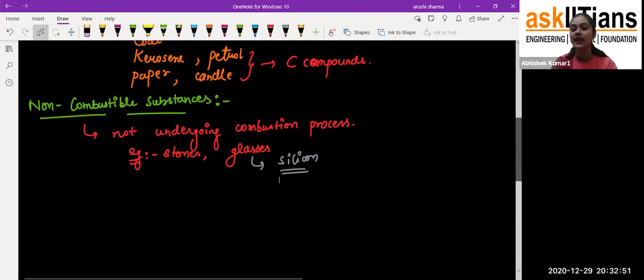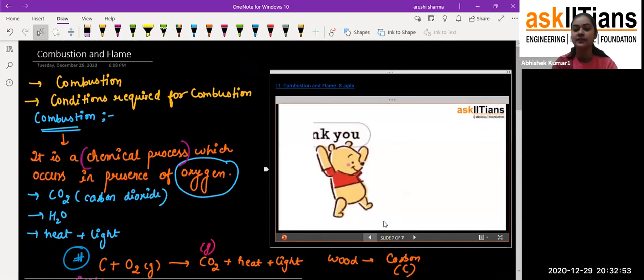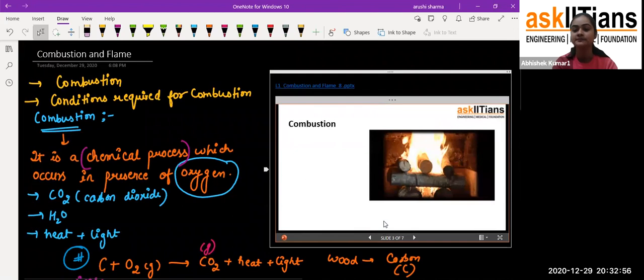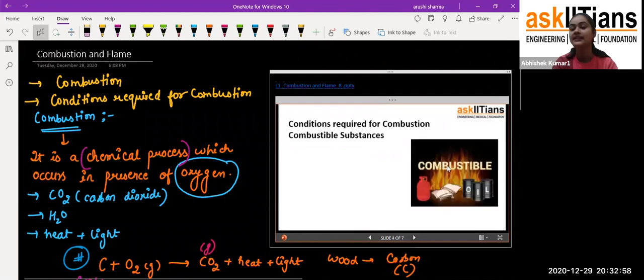I think I have pictures here also. I'll just show you once again. These are the combustible substances. You can see the LPG cylinder which we have. The cylinder has LPG, and LPG is also combustible in nature.